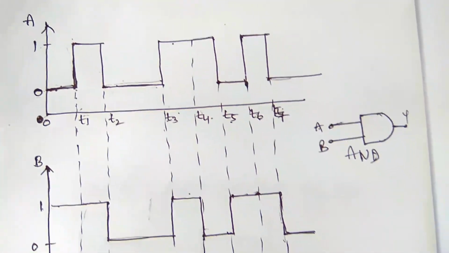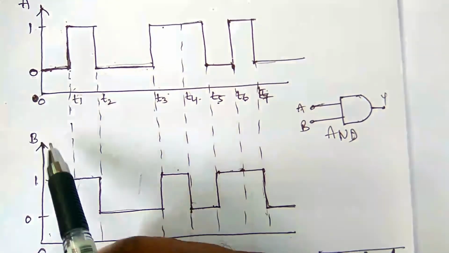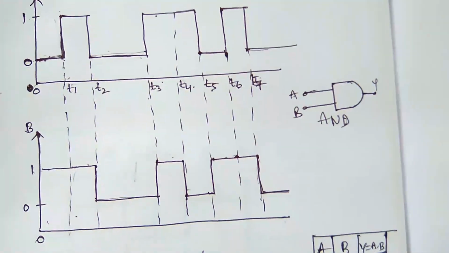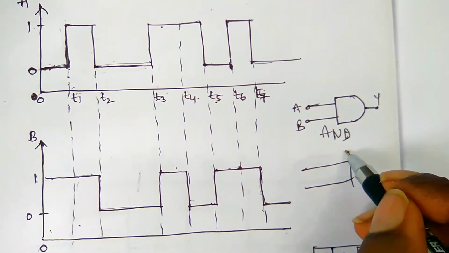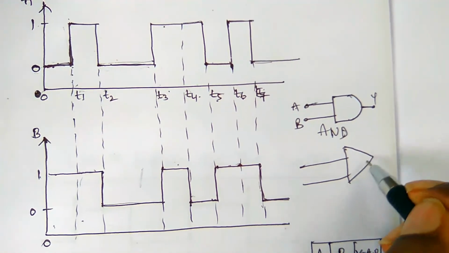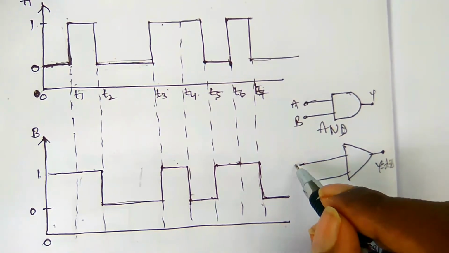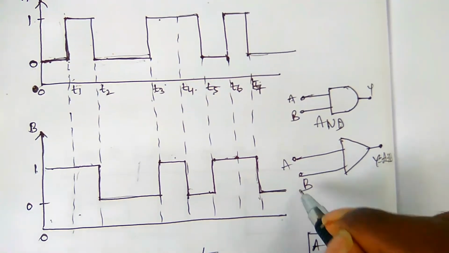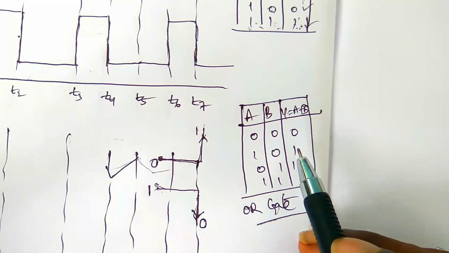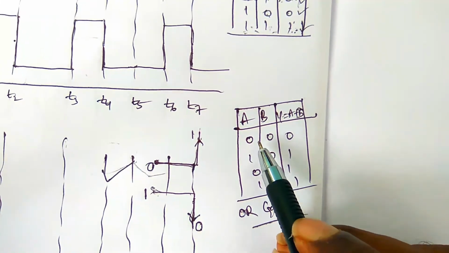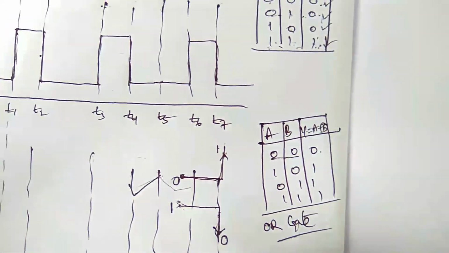Here we need to write the waveform of the OR gate. These two, A and B, are the input waves of the OR gate. This is the symbol of the OR gate, which is why the output is A plus B. The condition of the OR gate is that if both inputs are low, then only the output is low; in all the remaining cases it will be high.